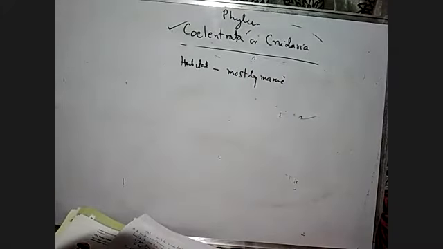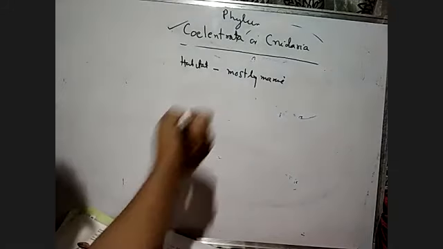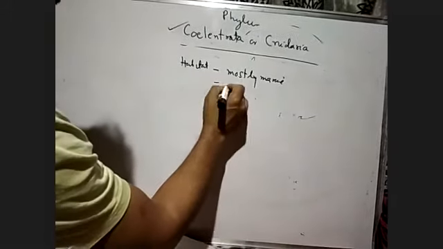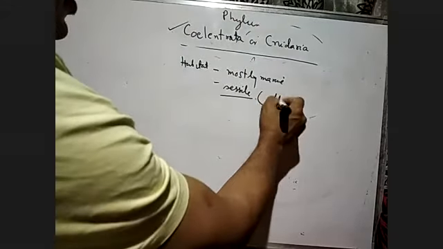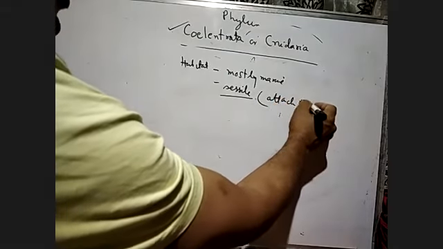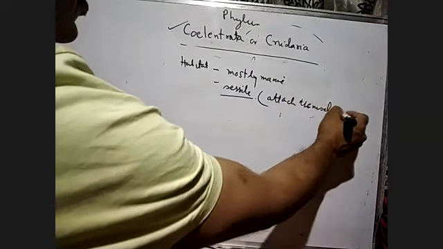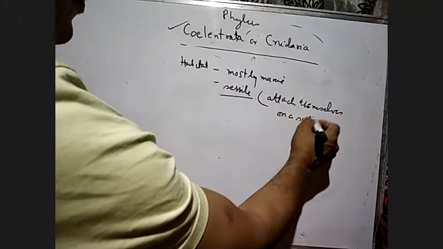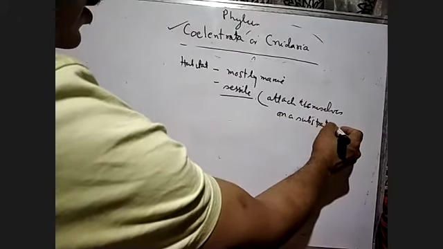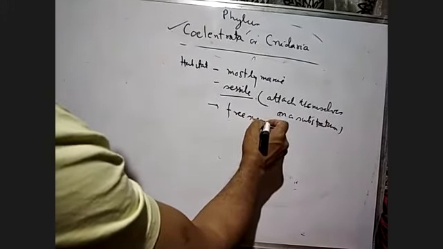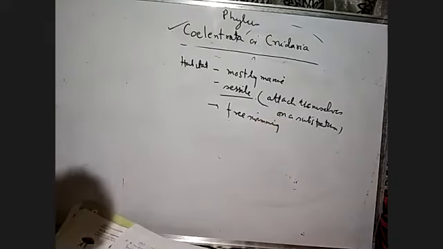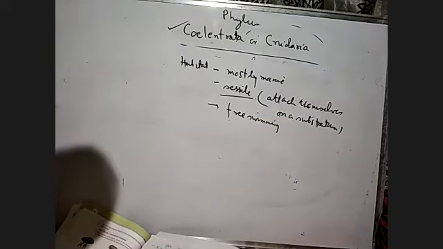Mostly marine, and they are sessile. Sessile means they will attach themselves on a substratum, just like the Hydra. Sessile means attach themselves on a substratum, or they are free swimming. That will come later on.